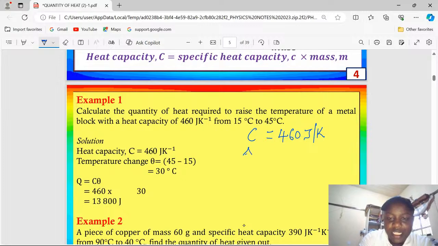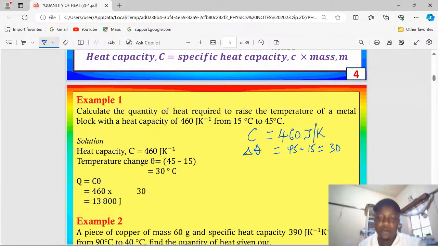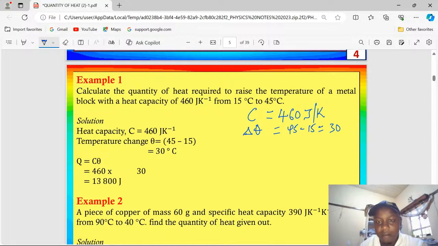Then we have the initial and final temperature. That means we can get the change in temperature for this metal block being heated from 15 all the way to 45: a change of 30 units, which can be either degrees Celsius or Kelvin, but we just say change by 30 units.